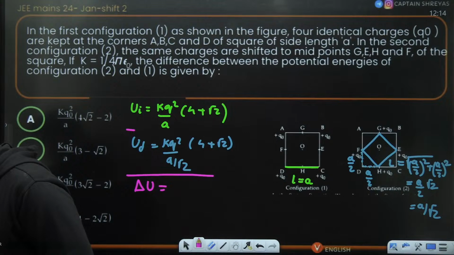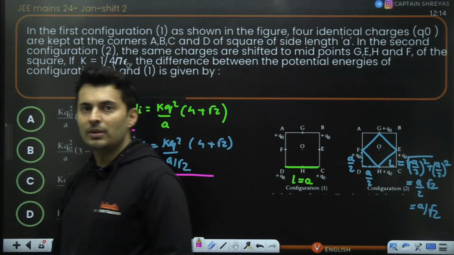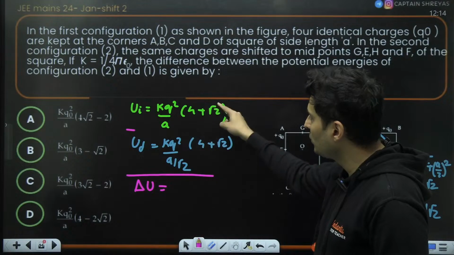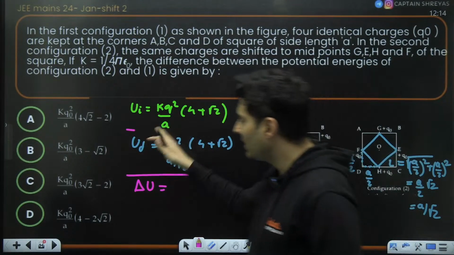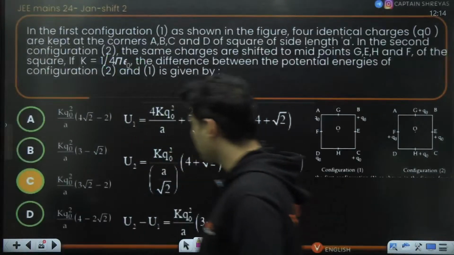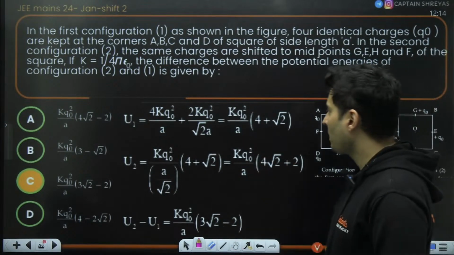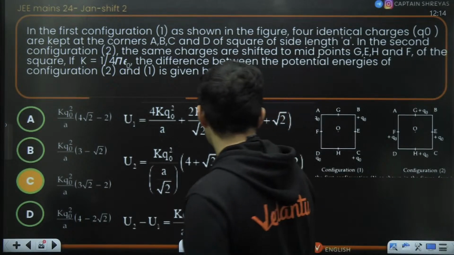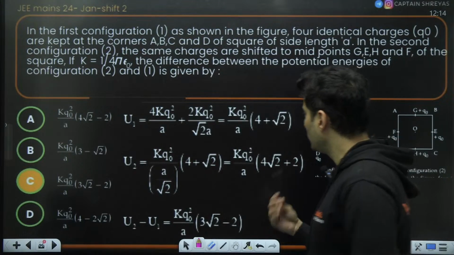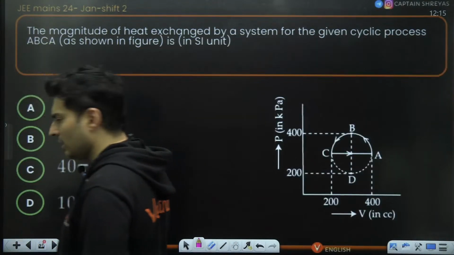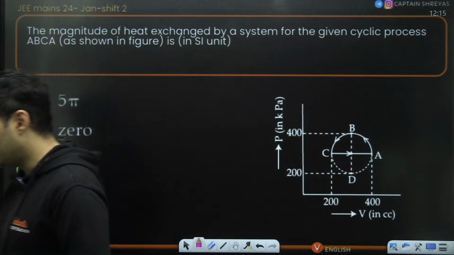I hope this is absolutely clear. So you just need to subtract these two now from this and you will get the answer. I think the answer comes out to be option C. Same thing as I have done over here: 4 plus 2 root 2, sorry, 4 plus root 2, 2 times you have to take it and then subtract it. Great, it's not that difficult, it's just simple calculation.